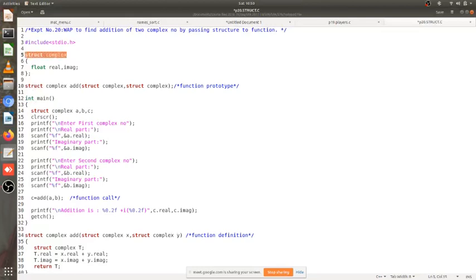Okay, a complex number has a real part and an imaginary part. I hope in sem 1 or sem 2, one of the semesters, you might have already had the notion of a complex number, the number that has that i part, right? Any number in the a plus ib form is called a complex number. a is the real part, b is the imaginary part, right?